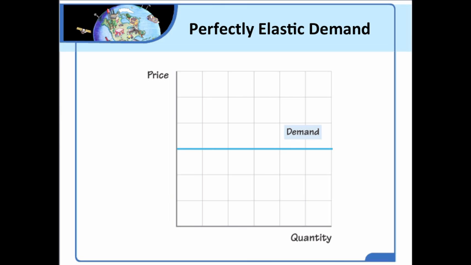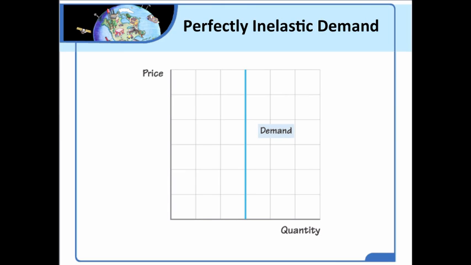And our demand would not drop if there was a lower price. So the quantity sold will be the same at every single price. We say that demand is perfectly elastic. It is completely responsive to a change in price. So at this price, consumers will buy an unlimited quantity of the good.